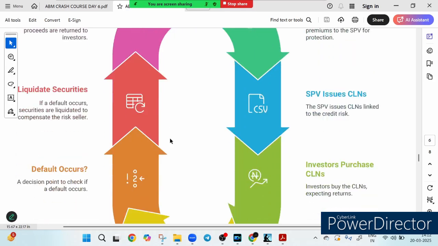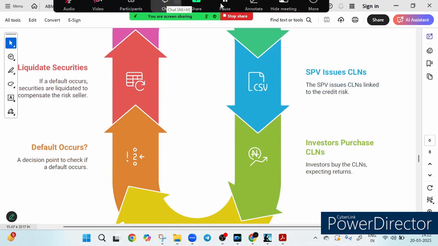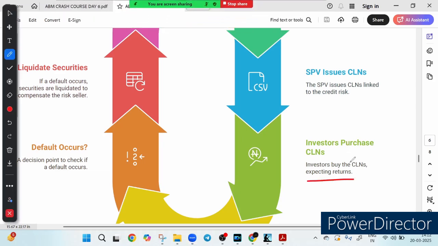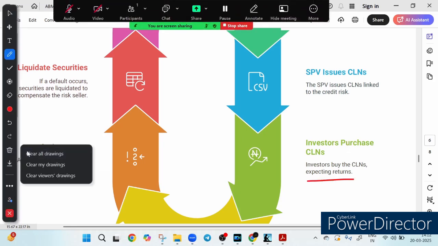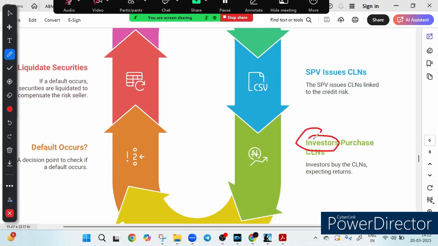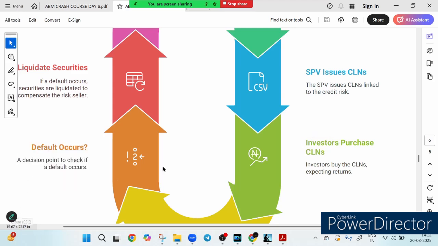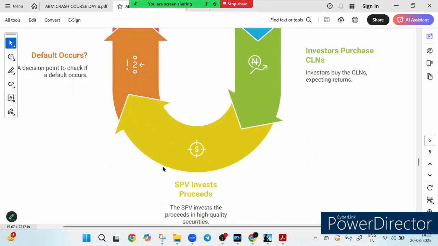Credit linked notes are issued by the SPV, and these notes are directly linked to the credit risk that the seller wants to manage. And then step number 3 comes. Then comes the investor who purchases the CLN, hoping for an attractive return in exchange for taking on the credit risk. So these investors take the credit risk, and in exchange for that, they hope for a return.